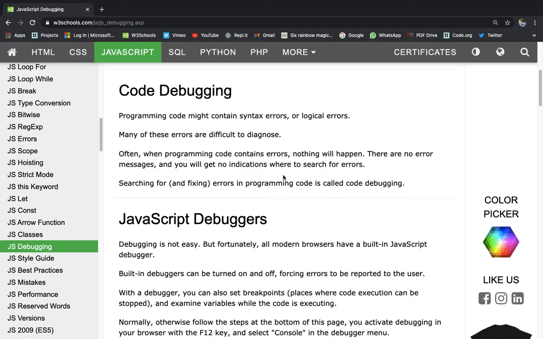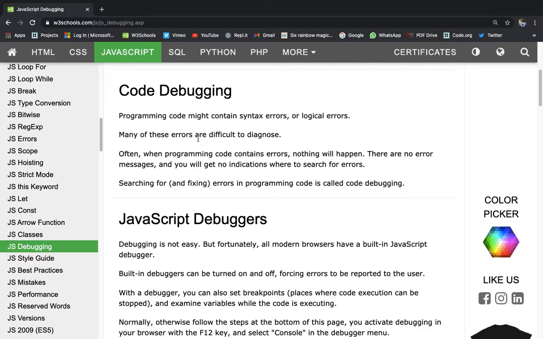Over here you must be writing code and you see that the program is not working properly or you're not getting the expected results, and you think I don't think there are any errors in my code, then why is this code not working properly?